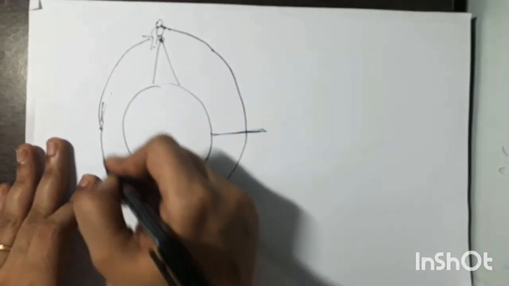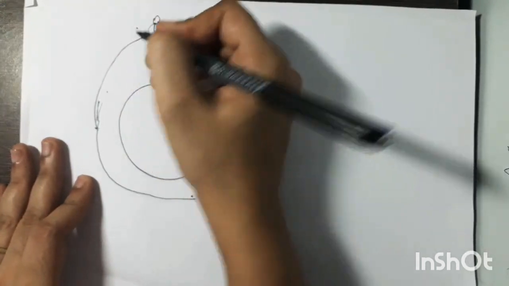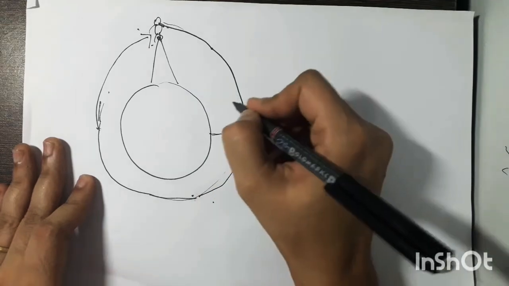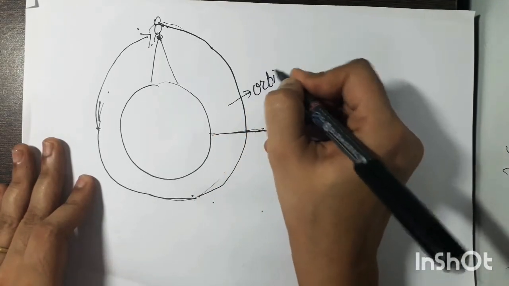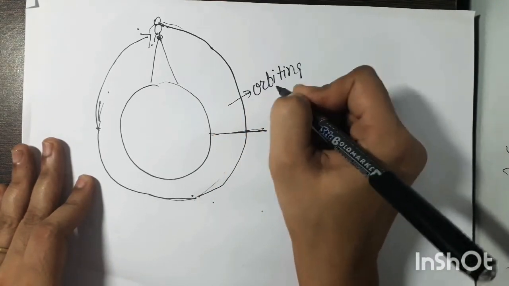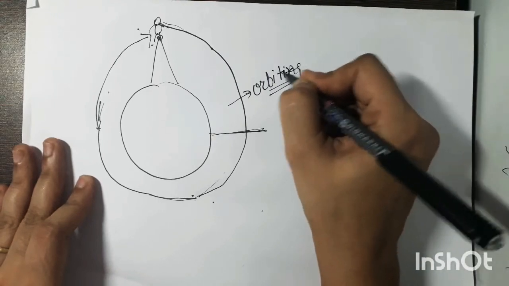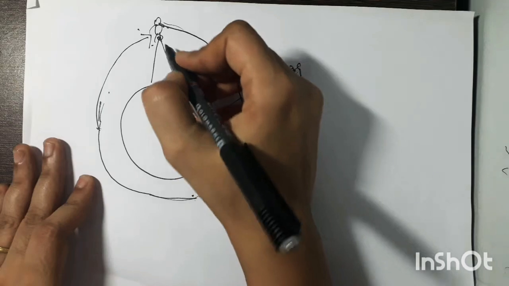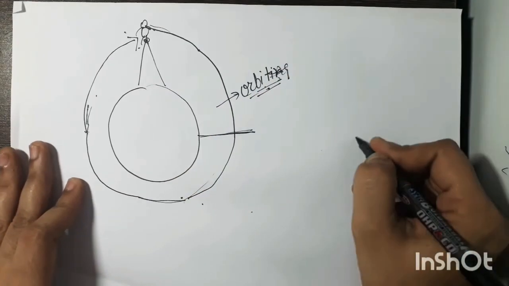That is called an orbit. The path which this stone is attaining is called an orbit. So this stone is orbiting the earth. In the same way, the moon revolves around the earth.